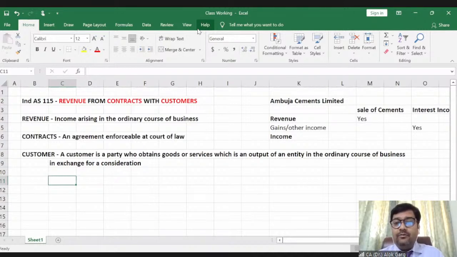Guys, is it a revenue? So dividend income, is it a revenue? I have invested money in debentures issued by Reliance Industries Limited, and I'll get interest. Is it a revenue?